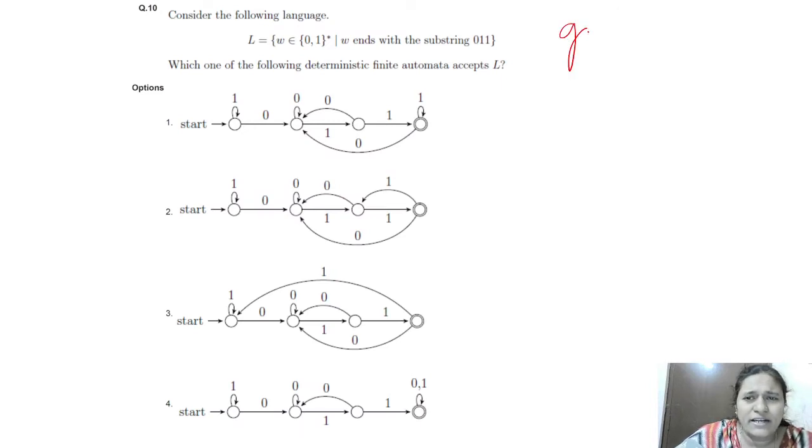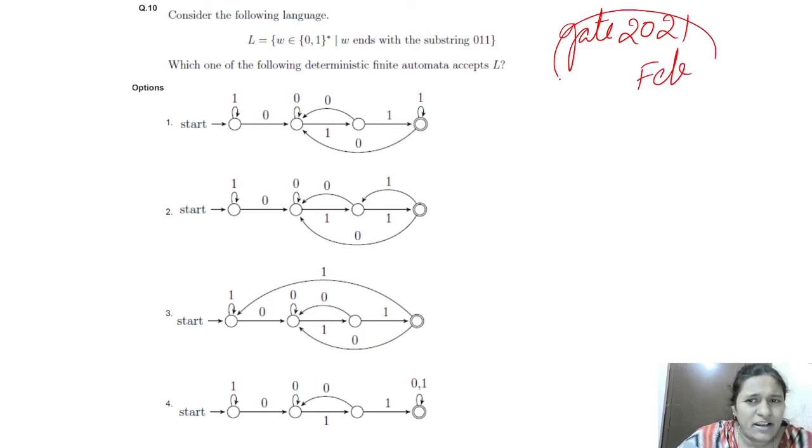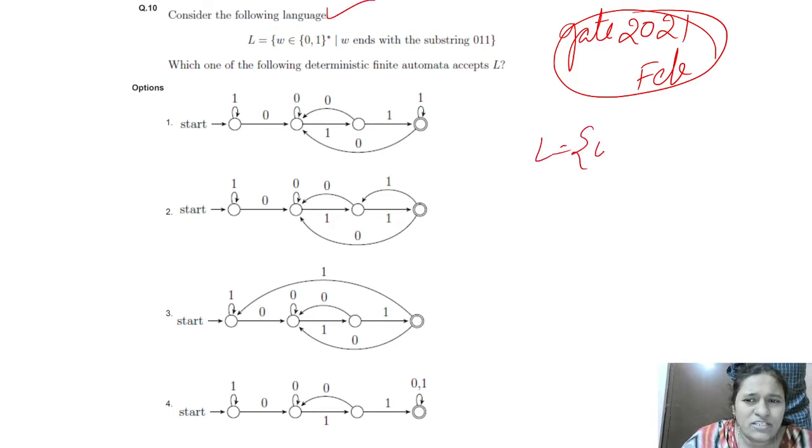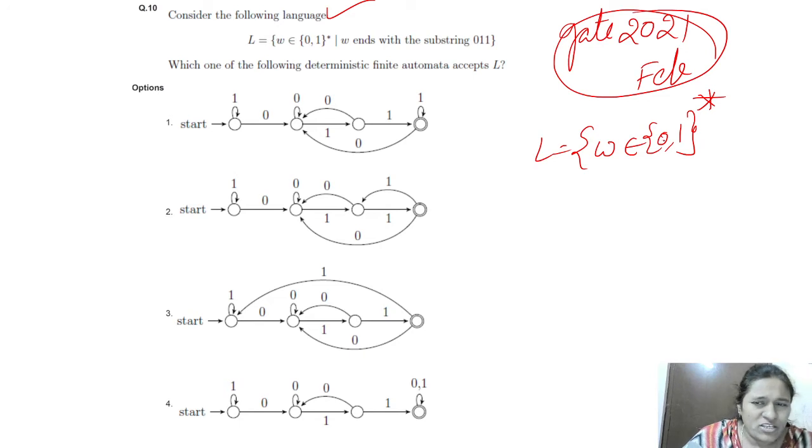This is a recent GATE 2021 February question. Consider the following language: L is equal to W, where the string belongs to {0, 1} whole star. That means the string is a combination of 0 and 1, and epsilon is also possible, and it ends with the substring 0 1 1. The language should end with the substring 0 1 1.